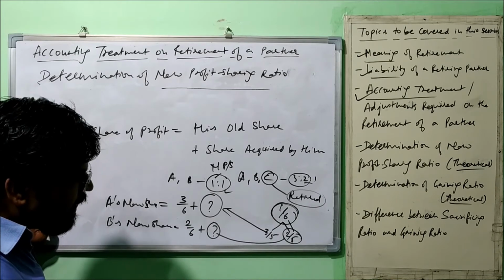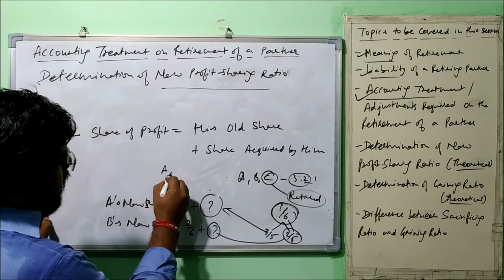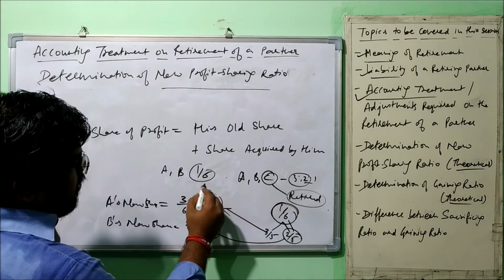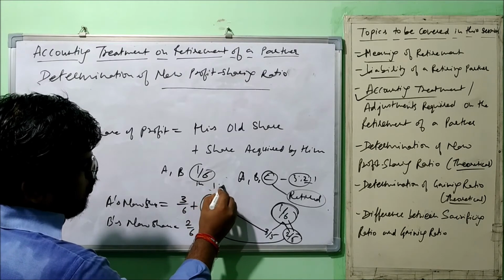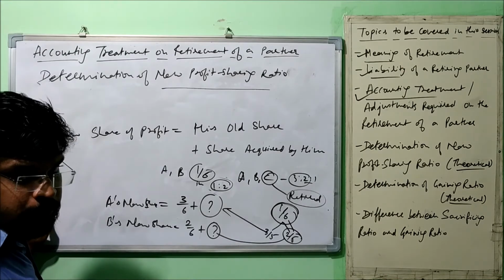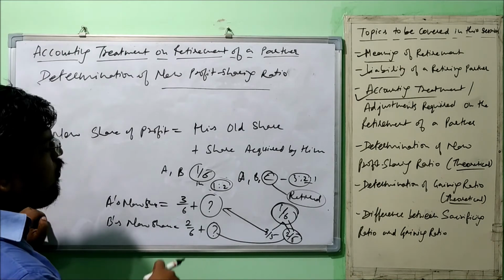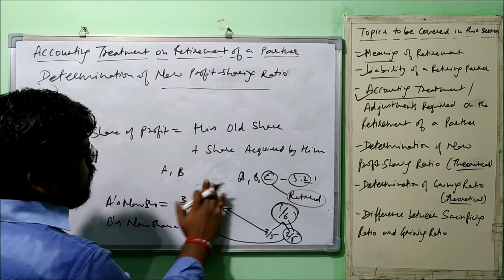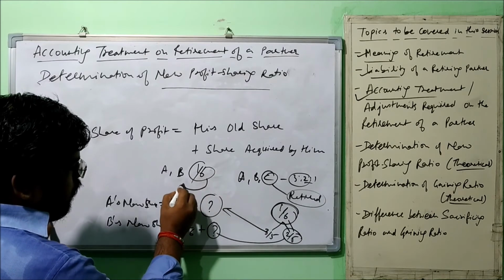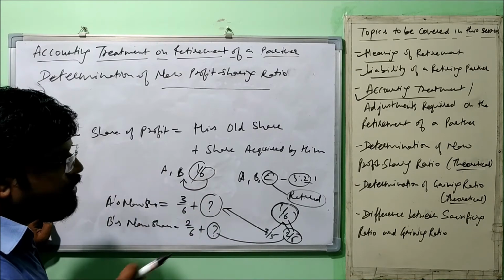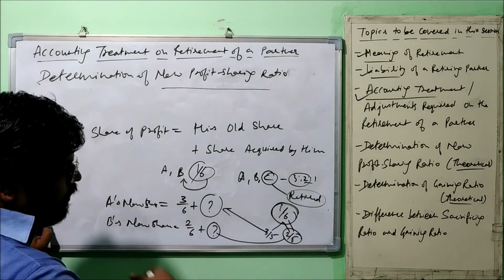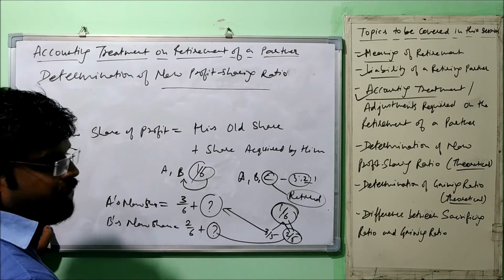Another possibility can be that it is given in the question that A and B share this 1 by 6, the share of the retiring partner, in a 1:2 ratio. So that is a kind of possibility. Or it can also be given in the question, for example, that they decide the entire 1 by 6 portion will be acquired by B. A will not get anything. So this is also a possibility. In that case, we need to calculate the new profit sharing ratio.